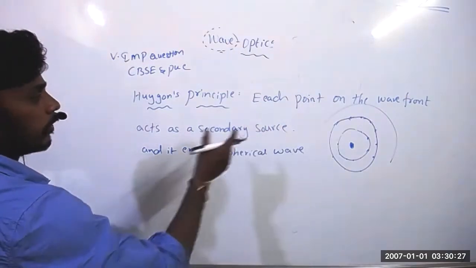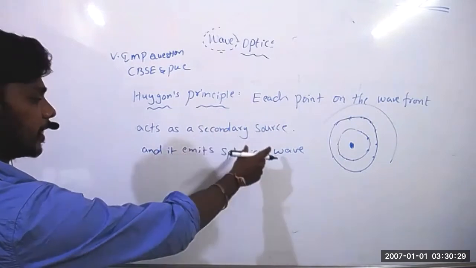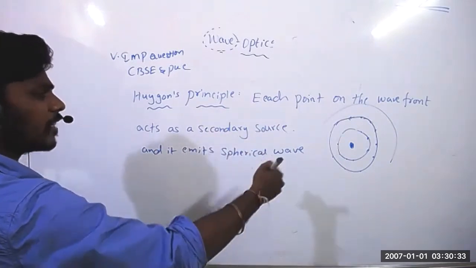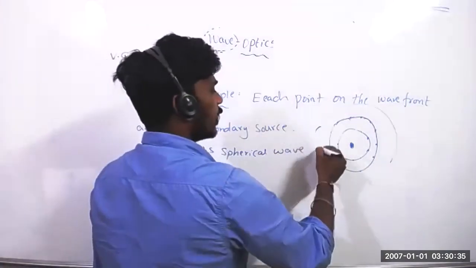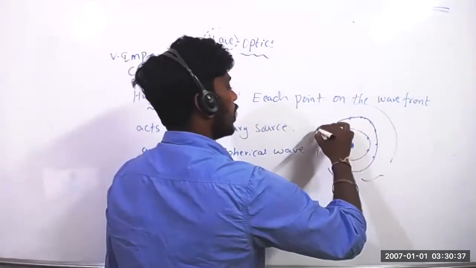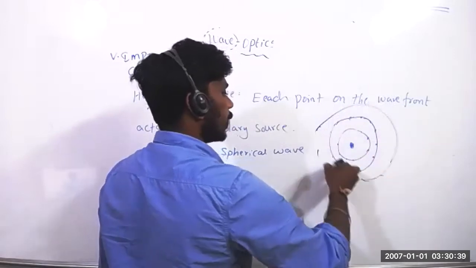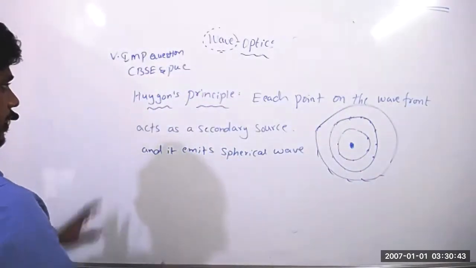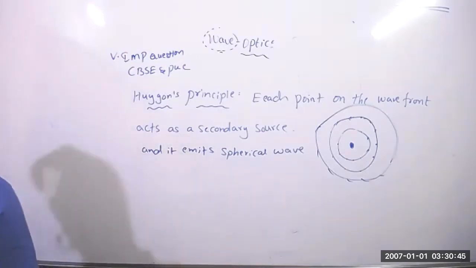Each point on the wavefront acts as a secondary source and it emits a spherical wavefront. After some time gap, when you draw the tangents, if you add the tangents, then you will get the spherical wavefront. So that is the Huygens principle.